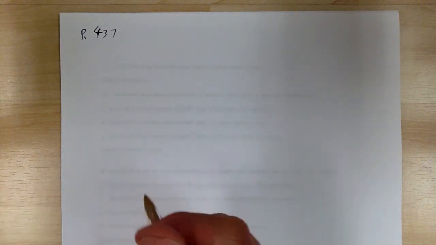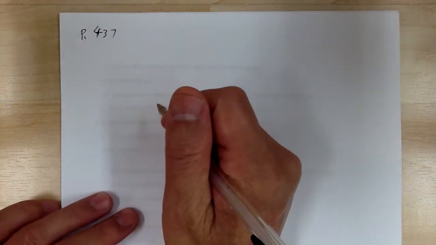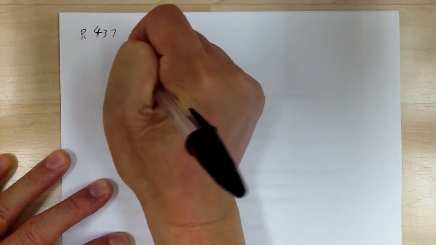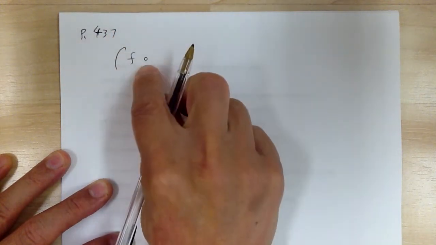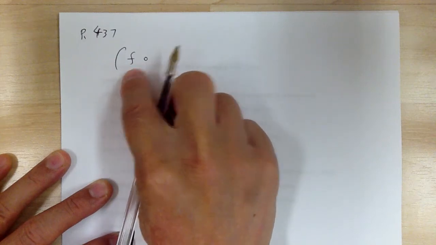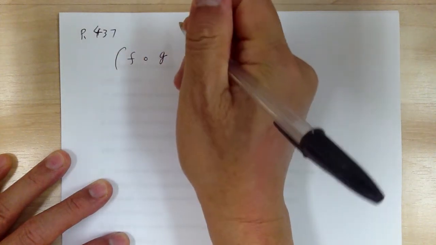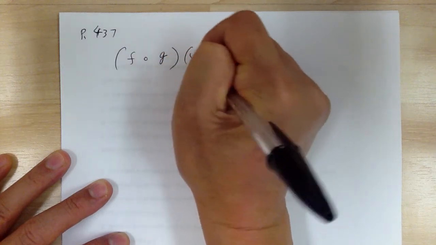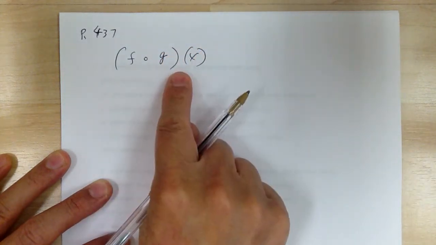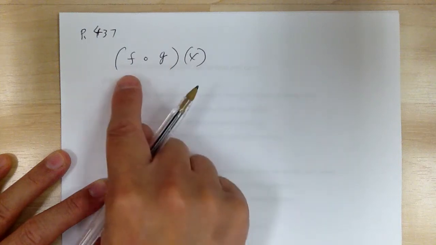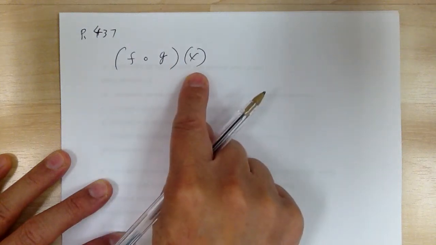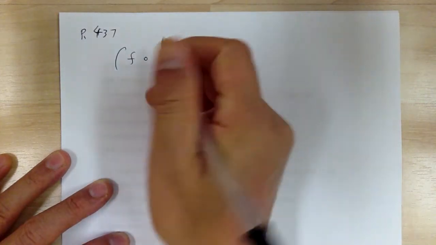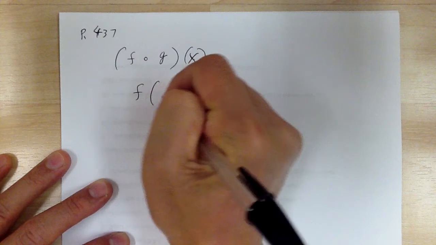So composite function can be written in different ways. On page 437, one of the ways is you have f, little circle, g, or f of g of x. So this is a composite function. Now this is not a multiplication. This is f of g of x. But this is kind of harder to relate, so normally it's easier if you write it this way.